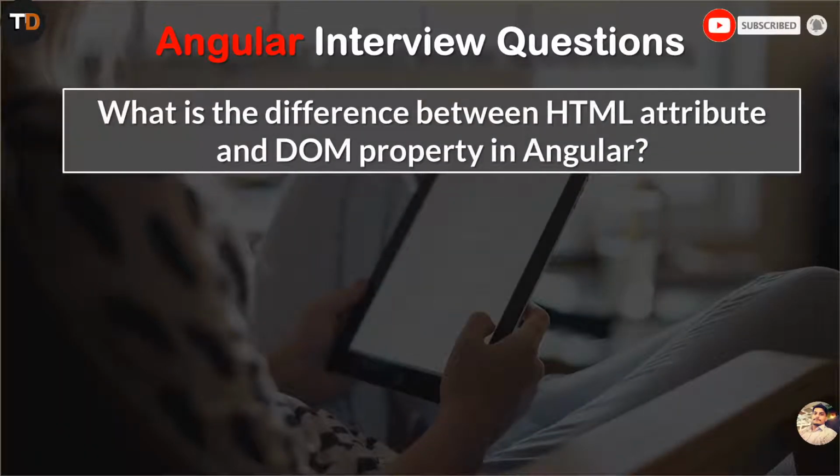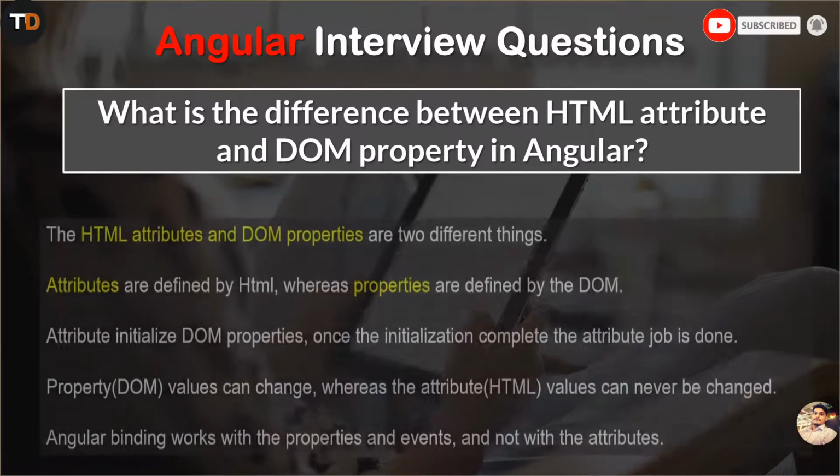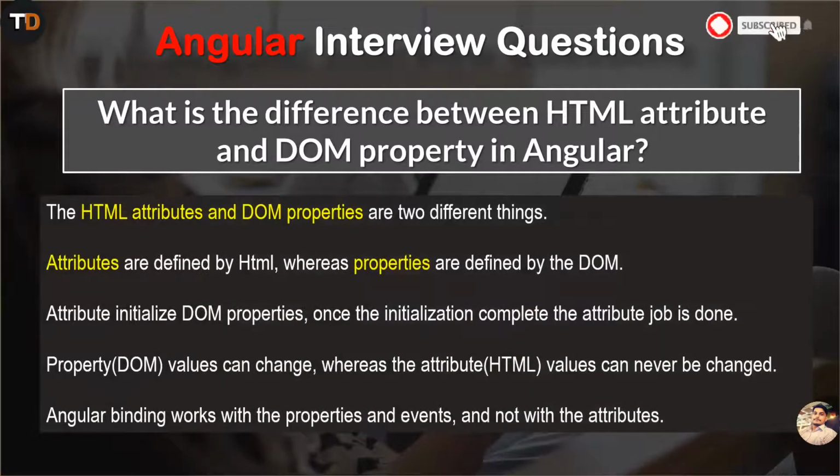What is the difference between HTML attribute and DOM property in Angular? HTML attributes and DOM properties are two different things. Attributes are defined by HTML, whereas properties are defined by the DOM. Attributes initialize DOM properties. Once the initialization completes, the attribute's job is done. Property values can change, whereas attribute values can never be changed. Angular binding works with properties and events, not with attributes.